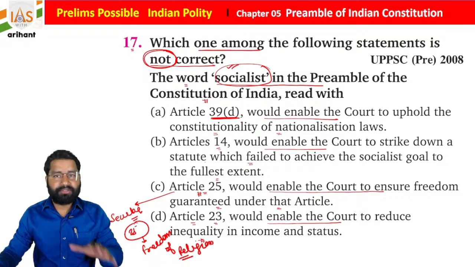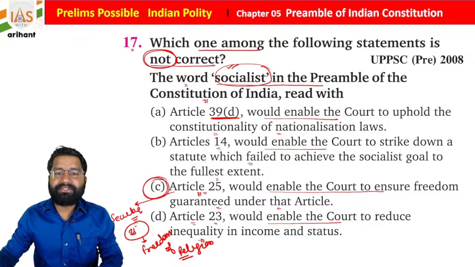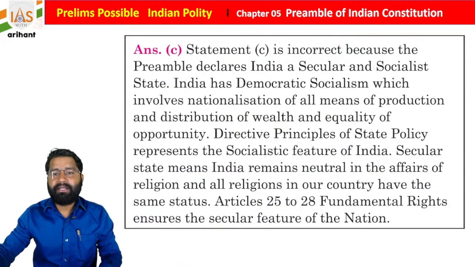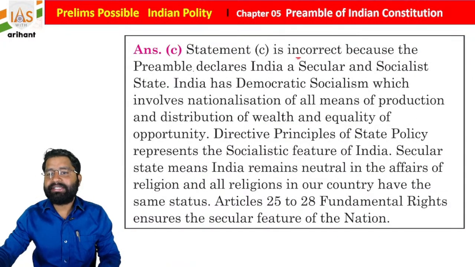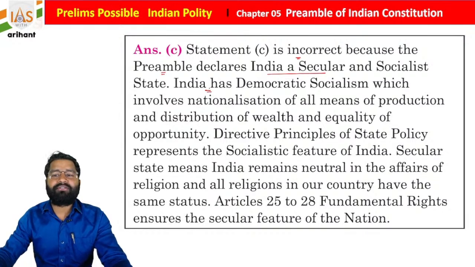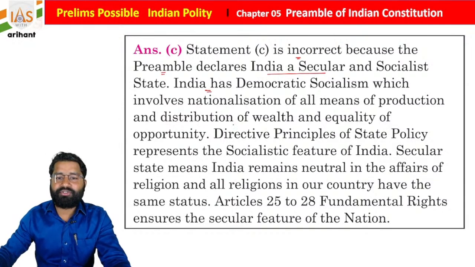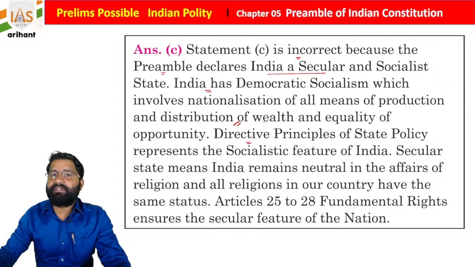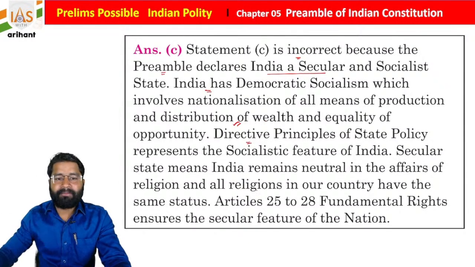Okay. So this is also important. Statement C is incorrect because the preamble declares India as a secular and socialist state. India follows democratic socialism, which involves nationalization of all means of production and distribution of wealth and equality of opportunity. Directive Principles of State Policy represent the socialist feature of India.